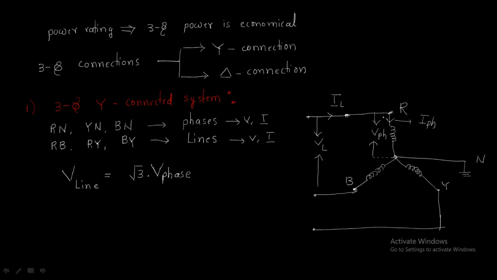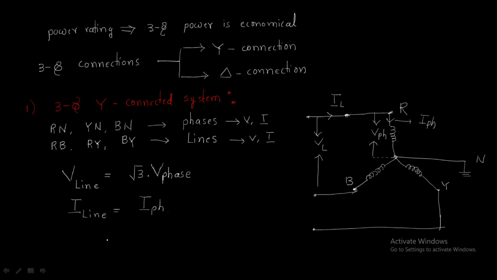If you connect a voltmeter between these two points, the voltage across this is higher compared with this phase. That's why line voltage equals root 3 times phase voltage. But look at here, this point is the line current. The same current is flowing from this phase also. That's why line current is equal to the phase current in the star connected system.